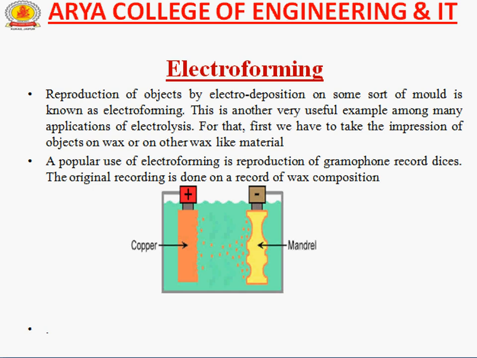So we can show in this diagram there is a mandrel. We can also say that the conductive mandrel is chemically precise plating to allow subsequent separation of the finished electroform. And if we take a glass, silicon, or plastic mandrel, it requires a deposition of a conductive layer prior to electrodeposition. The conductive layer can be deposited chemically using a vacuum deposition technique. So we take an example, gold.